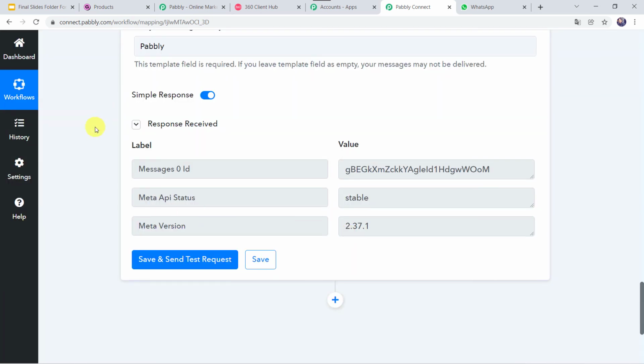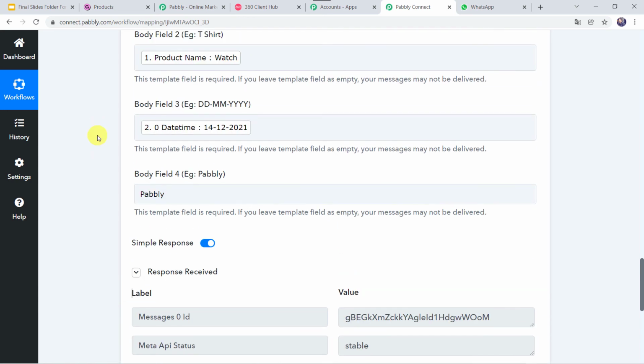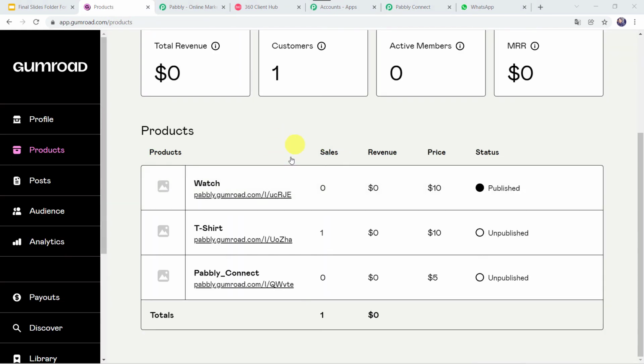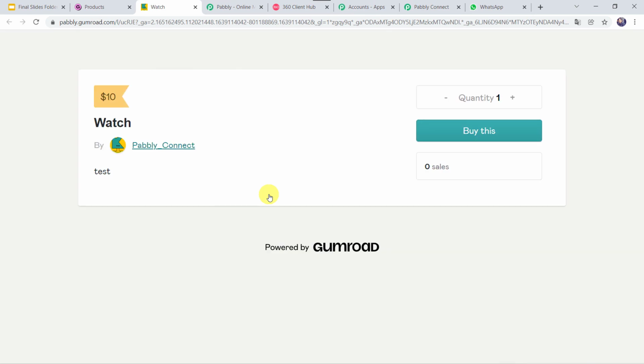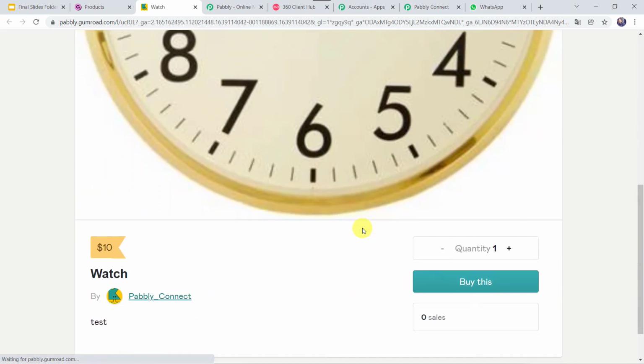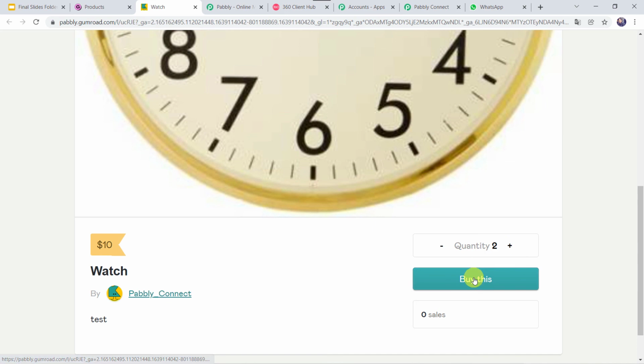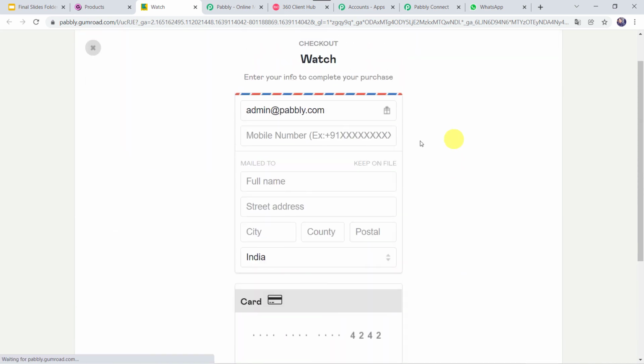Now we have to check this in real time. For that, we'll go to the Gumroad account and create a dummy sale once again. So this is the product page of Gumroad. Again, let's click on the watch checkout page. Let's make the quantity 2 this time. Let's click on buy this. Here, let us give the details of the customer. I'll add the email address as kuldeepg25@gmail.com.